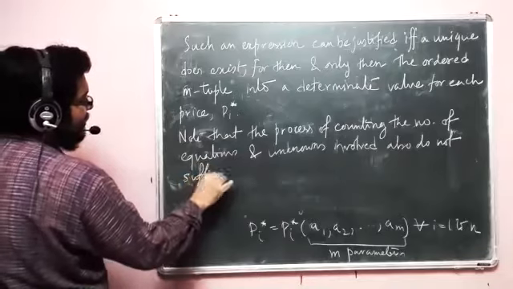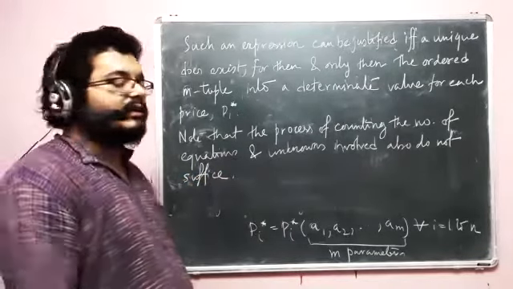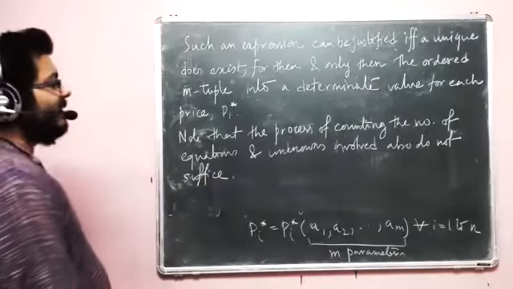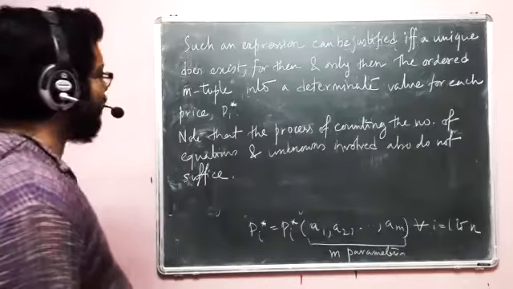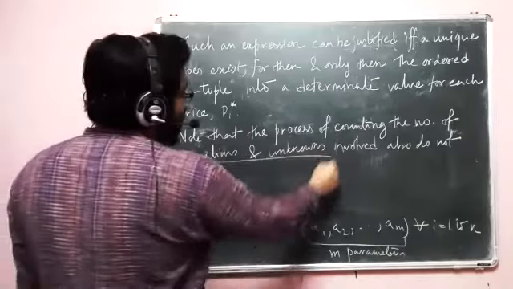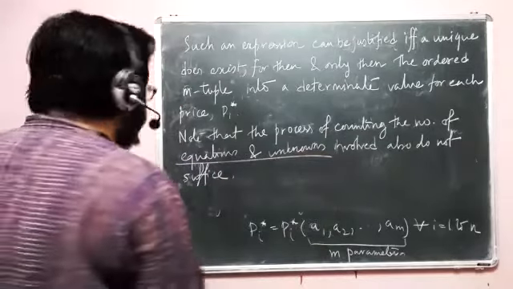Okay, if m is less than n, then something happens. If m is greater than n, then something happens, so on and so forth. All that is meaningless nonsense. Okay. So counting those equations and unknowns, they do not say anything at all. All right. So you need to do better than that.